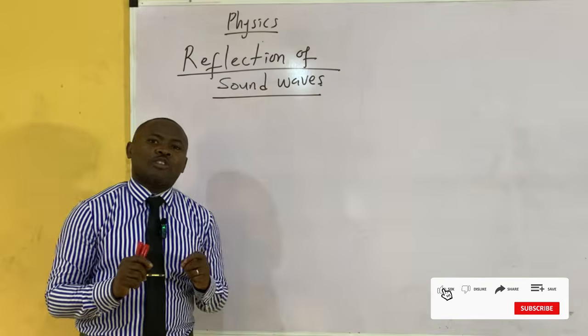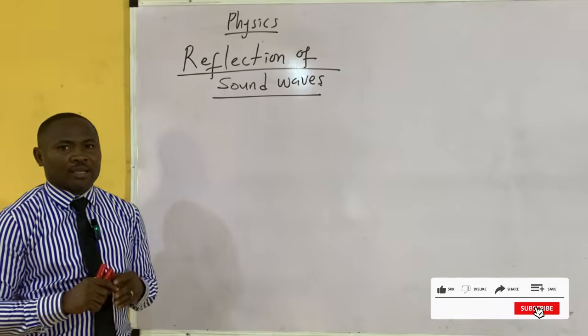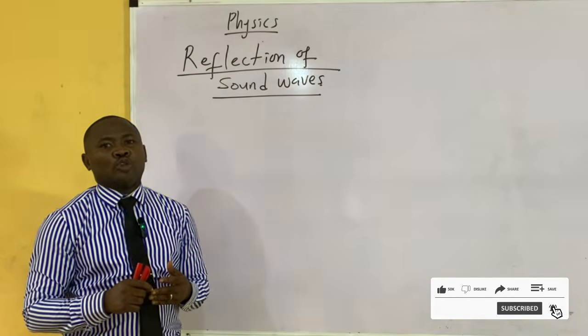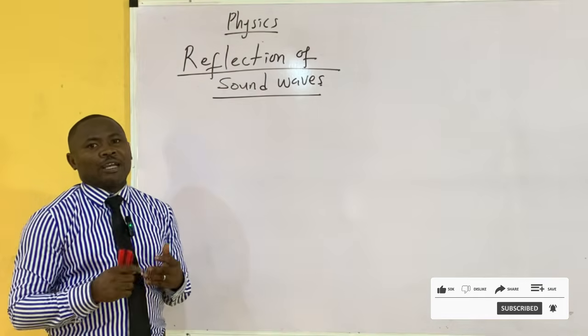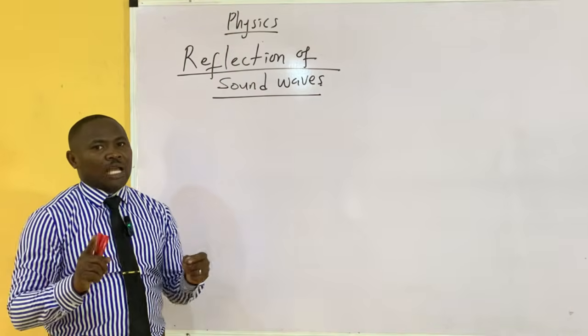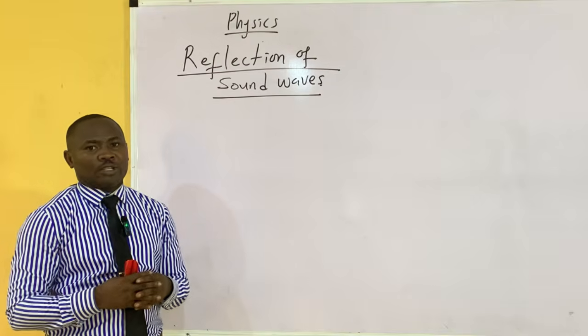Why? Because only transverse waves can be polarized. Sound wave is an example of a longitudinal wave, and longitudinal wave cannot be polarized. But light wave can be polarized because light wave is a transverse wave.